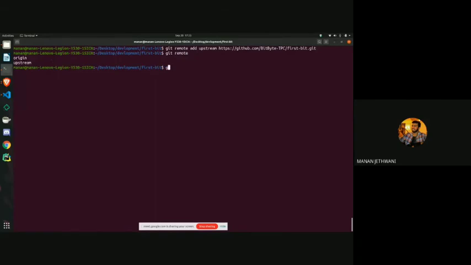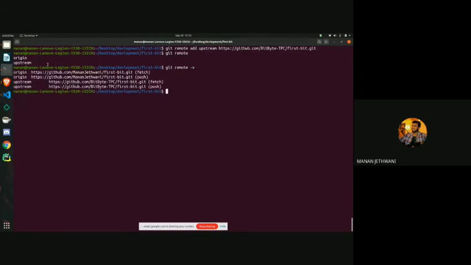What this means is that you have added another repository you are tracking, and for the same project, this is another repository, that was bit-byte TPC / first bit. Now, by the time we were doing this, Priyansh sir made some changes to the original repository.